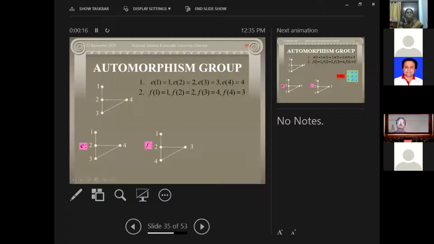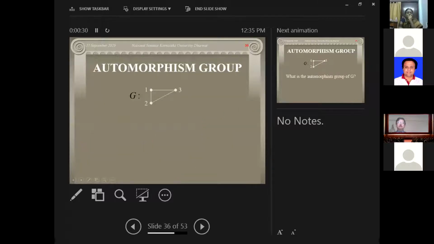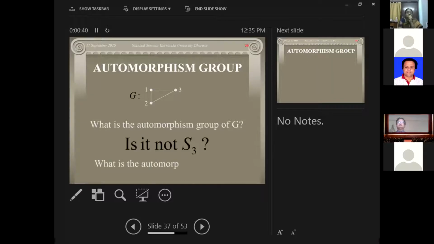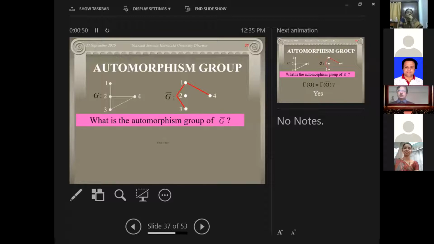For this one, the identity transformation is an isomorphism. The second transformation is nothing but an automorphism. So there are only two possibilities that I showed in the beginning. These are the only automorphism groups. Now, for example, you take this, then the automorphism group of this is nothing but S3 only. And G and G bar, the automorphism groups of G and G bar are identical.